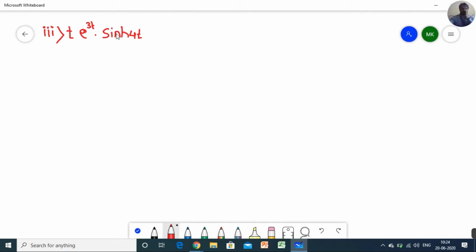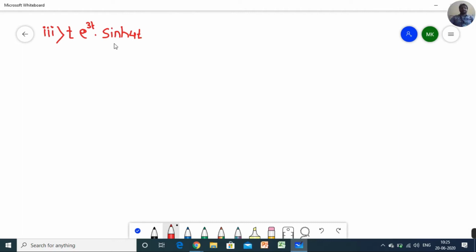Now see, the question is clear, we have to use the multiplication by t theorem because of this t. Now sine hyperbolic 4t is given. I'm giving a very easy solution for this numerical. Always note down my two important notes regarding the Laplace transform.